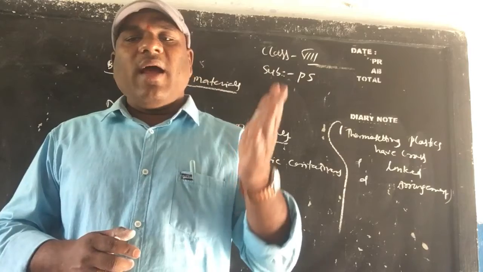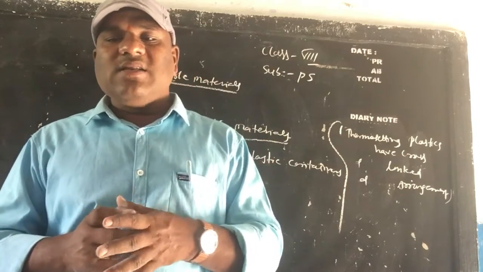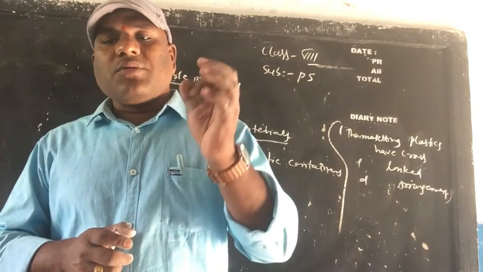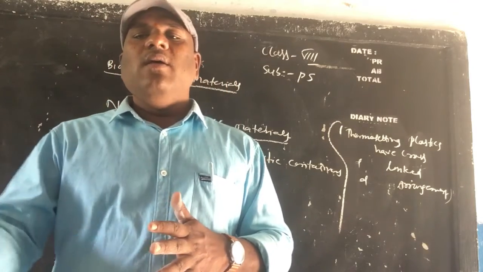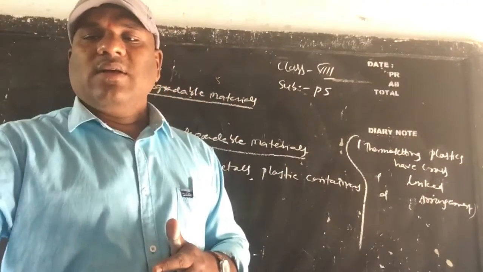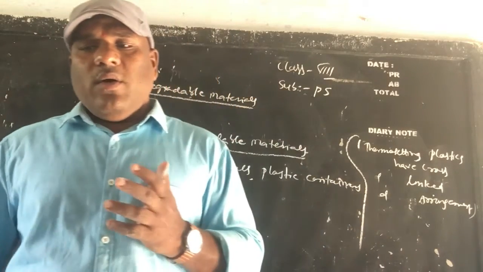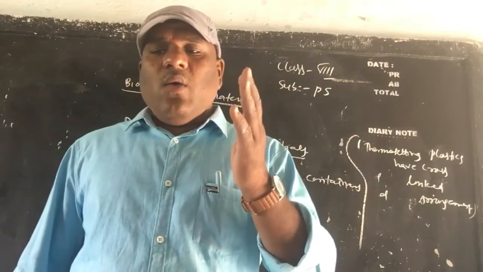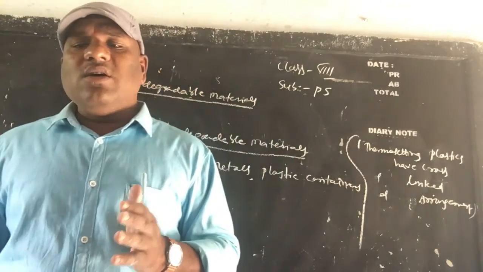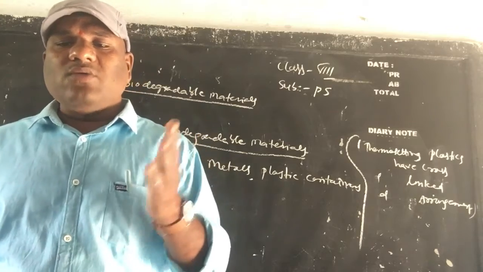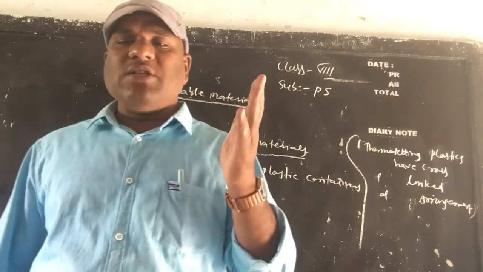Next, acrylic and wool blend: we can manufacture trousers which are very less expensive.